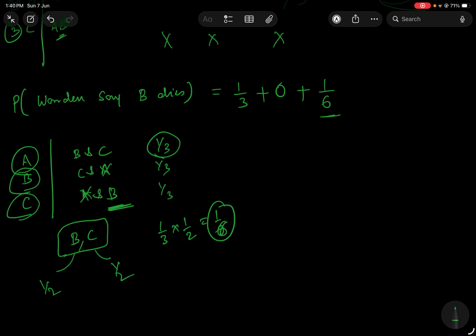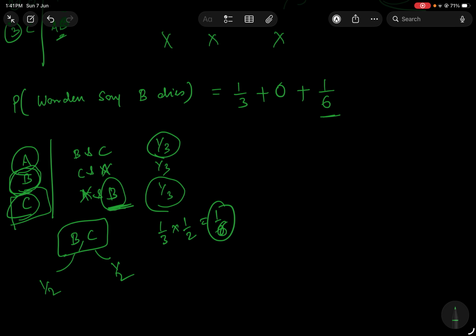So I'll just go through this again. What did prisoner A say? Prisoner A said that you don't need to give any information about me, but one out of B and C will be executed for sure, right? Regardless of what happens to me. So you just tell me the name who will be executed, and the warden knows who will be saved and who will be executed. If the person dying is C, then he can easily say B. So the probability of that happening is 1 by 3.